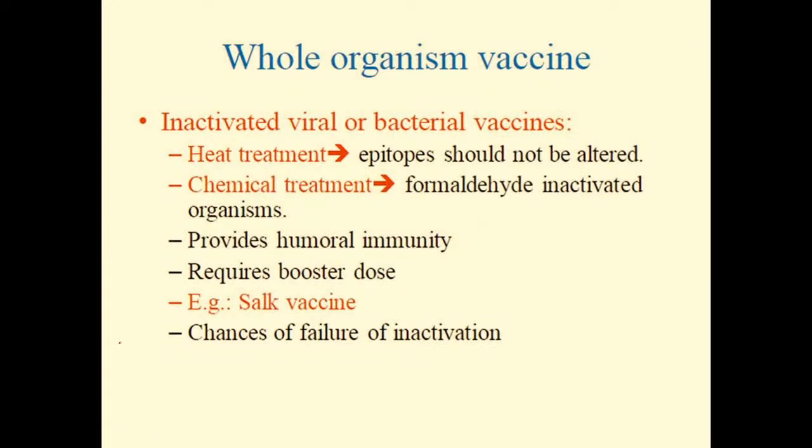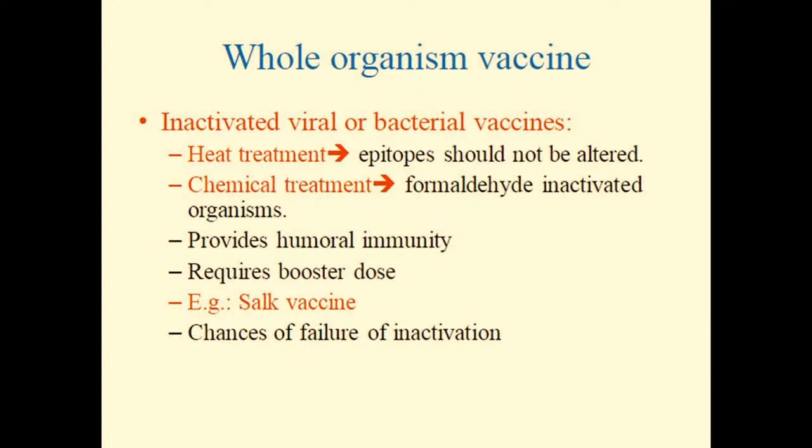Now, in the whole organism vaccines, first of all, you have to understand how we are going to inactivate these bacterial vaccines. Friends, keep it in your mind. We are going to inactivate them either by heat treatment or by chemical treatment. Heat treatment, what, my friends? By increasing the temperature, we destroy their biomolecules like protein, polysaccharide, their entire epitopes.